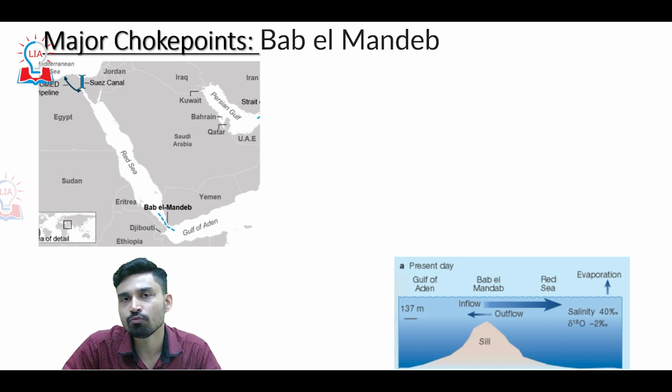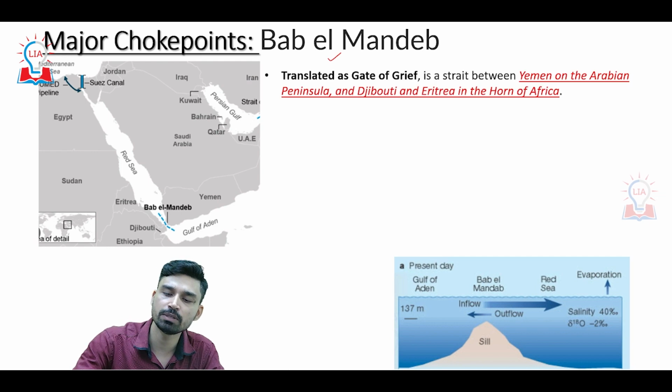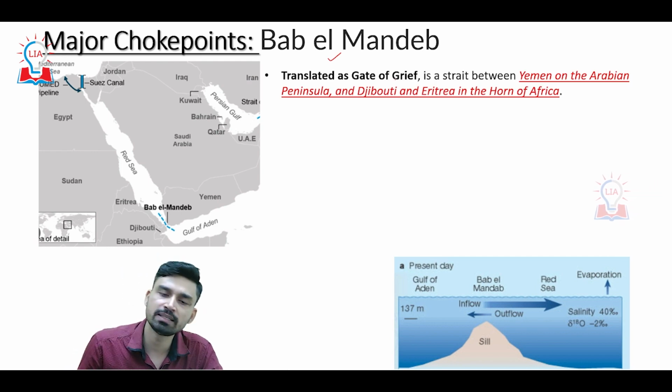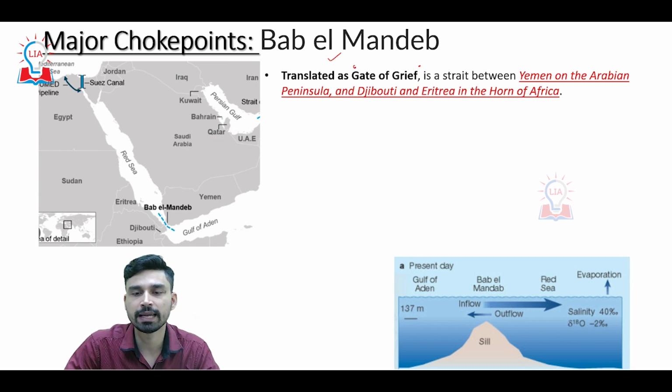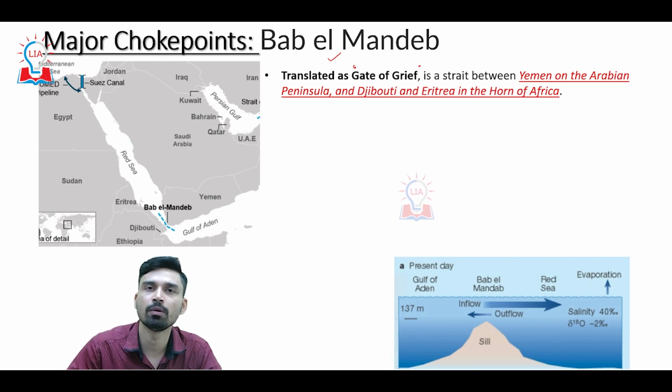Then further, as we move more towards the south, we come across another very important strait that is called the Bab al-Mandab Strait. Now, the Bab al-Mandab Strait basically can be translated in English as the Gate of Grief. Bab is gate, al is of, and Mandab is grief. So it is the gate of grief. Basically, it is called the gate of grief because in ancient times, many sailors used to die when they collided with the large rock structure that you find in this particular area.